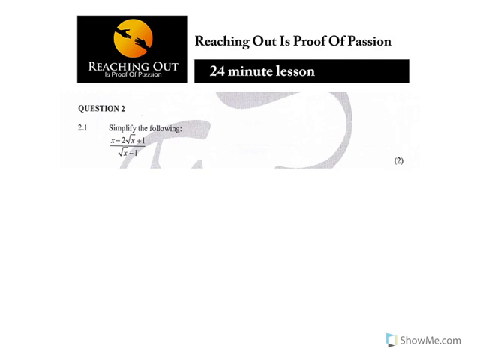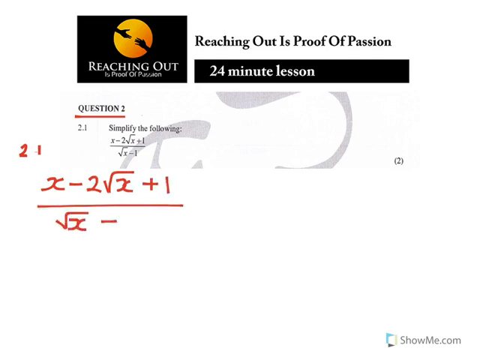The question says simplify the following. Now that's question 2. It says simplify the following, which is 2.1. It says x minus 2 root x plus 1 over root x minus 1. Now looking at the marks, it is 2 marks. You should have quickly gone to the final answer. Now I'm also using in a way the product and sum method, but I'm going to simplify it and try to use the K method, whereby you say let. So let's simplify it quickly.